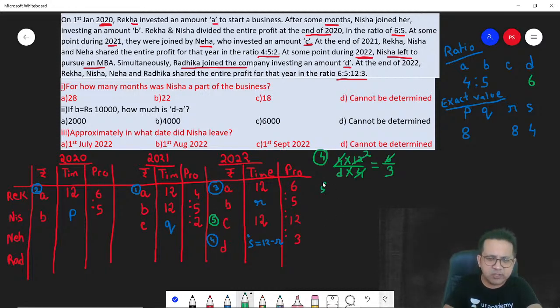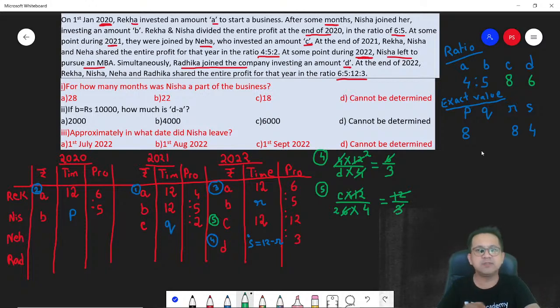So C versus D. C by D you can take 2022. C into 12 divided by D. You know the value of D? D is 6. 6 into S. S is 4, which is equal to 12 by 12. 12 cancels. 3 ones are 3, twos are 6, implies C is equal to 8. C is equal to 8. Super awesome. You got this as well.